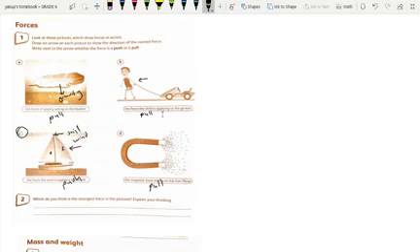Why? Because the mass of the sail is greater than any of the other objects here. That's why the wind must apply more force than any other force in the pictures, so the answer is C.